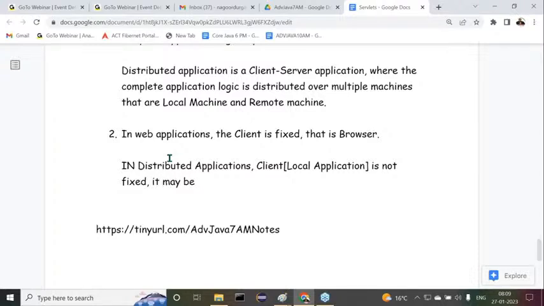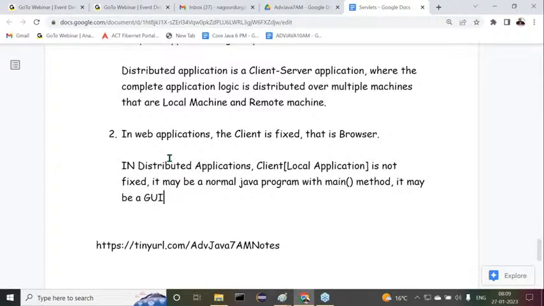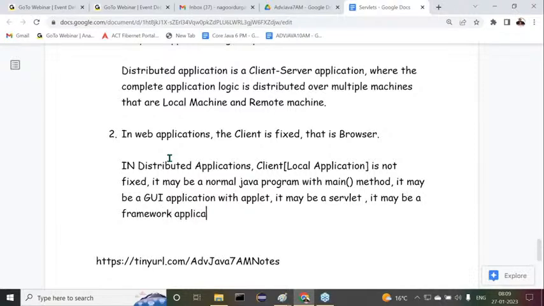Observe carefully, it may be a normal Java program with the main method, or it may be a GUI application with an applet, or it may be a servlet program, or a framework application like Struts, JSF, Spring and so on.